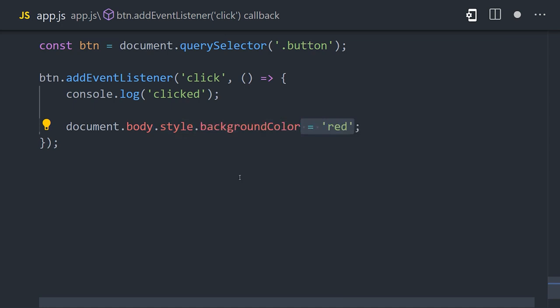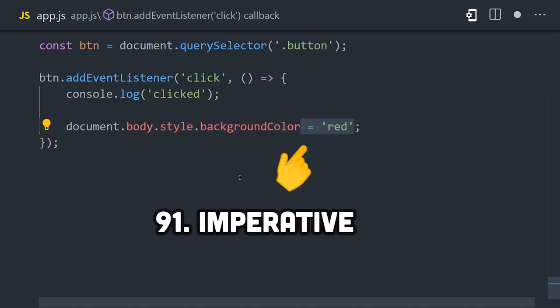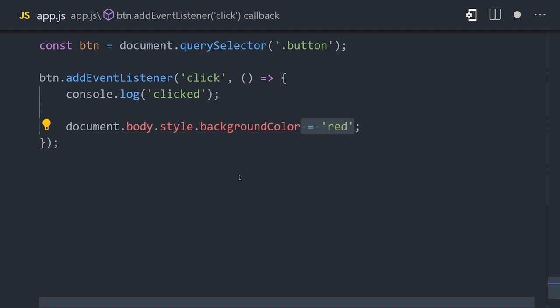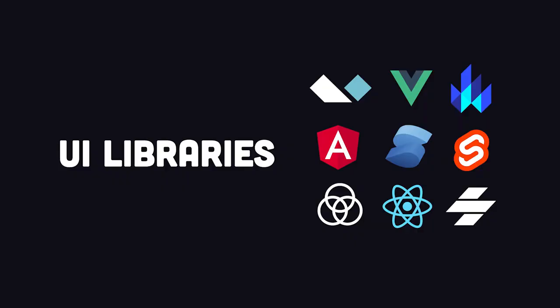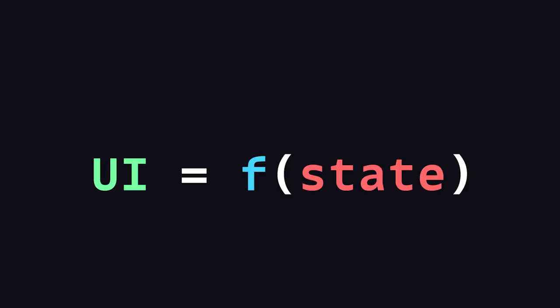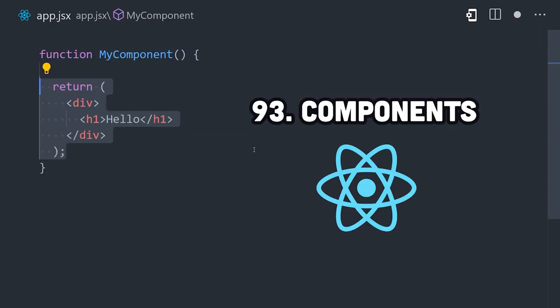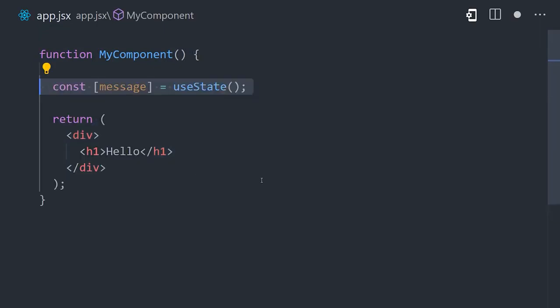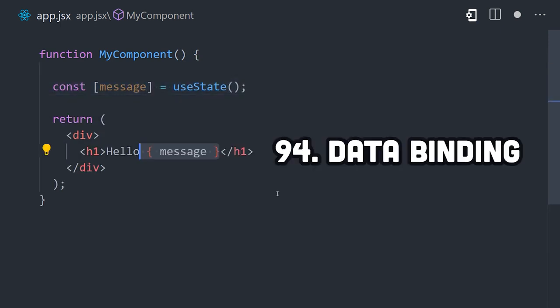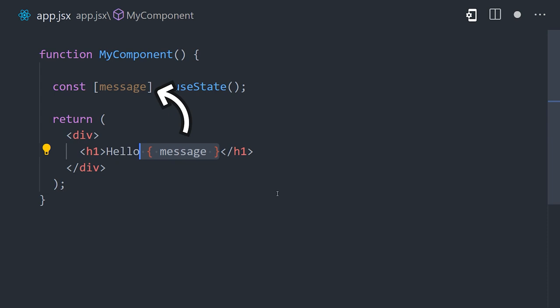However, one thing that many developers dislike about vanilla JavaScript is that it results in imperative code, where the UI is mutated directly. Many developers now use front-end frameworks that produce declarative code, where the UI is a function of its input data. These libraries encapsulate JavaScript, HTML, and CSS into components, which are then used together to form a component tree to represent the UI. Most importantly, inside a component, data is reactive. It can be bound from the JavaScript directly to the HTML. That means anytime data changes, the UI will be updated automatically.